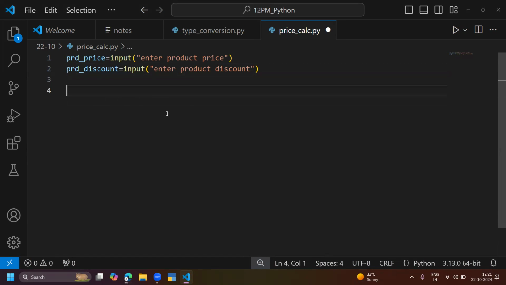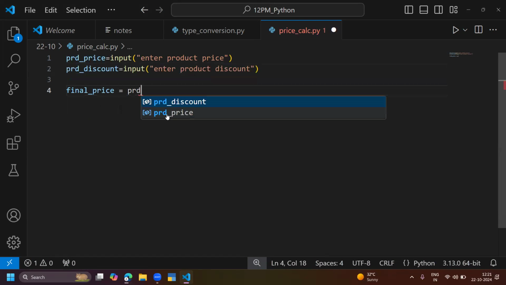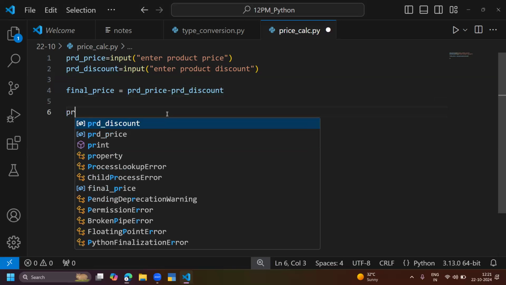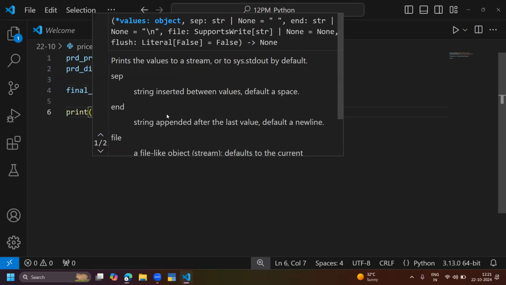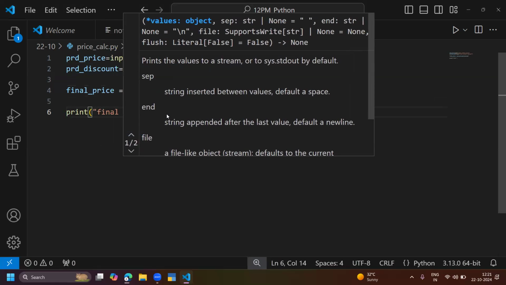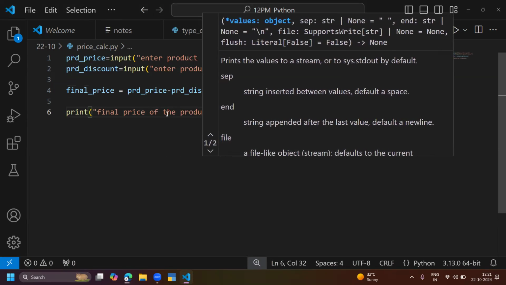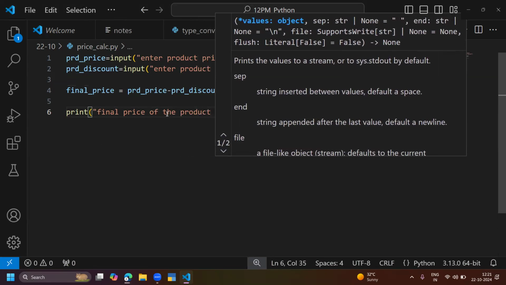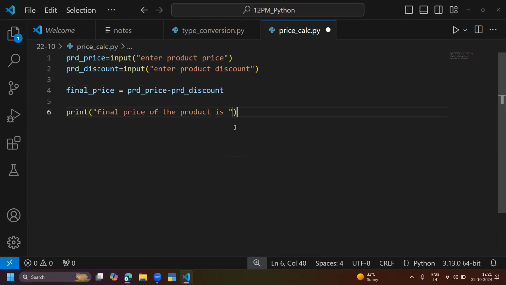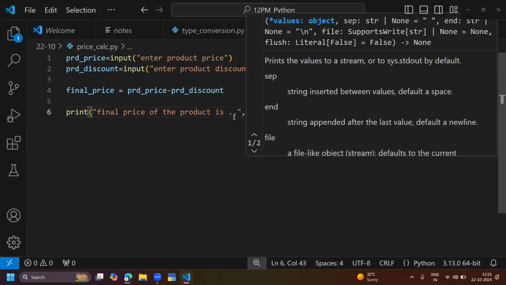Now I want to see the final price of the product. How to calculate the final price? Final price is equal to product price minus product discount. Okay, print final price. Print final price of the product is, then comma, final price.